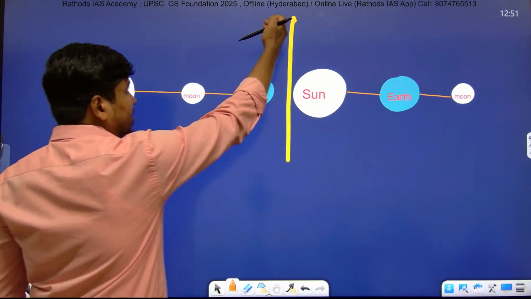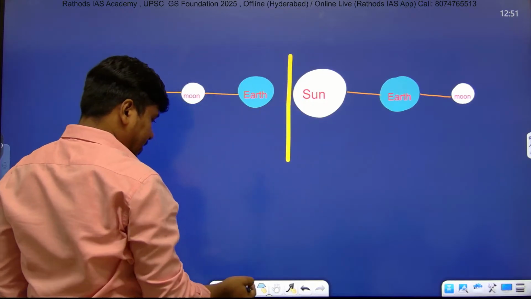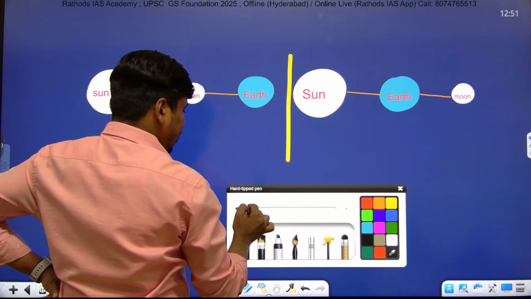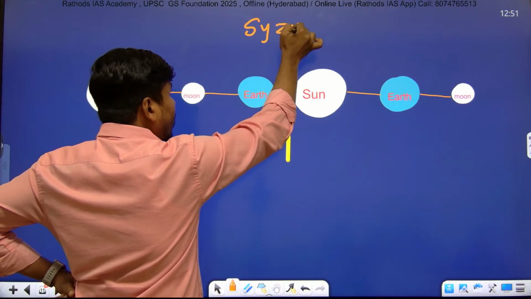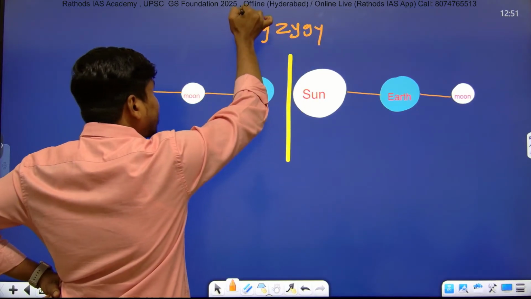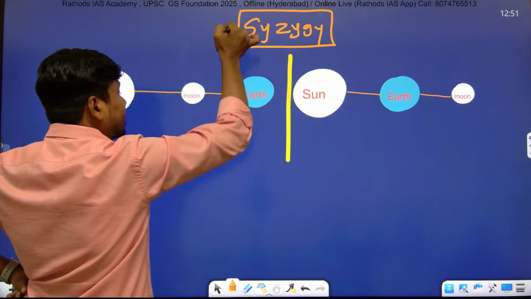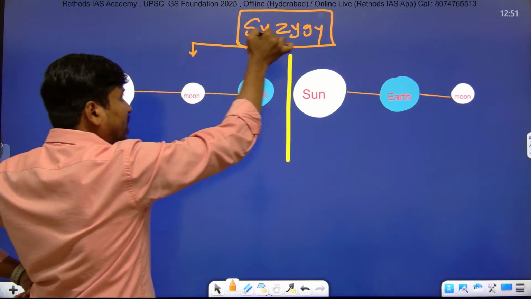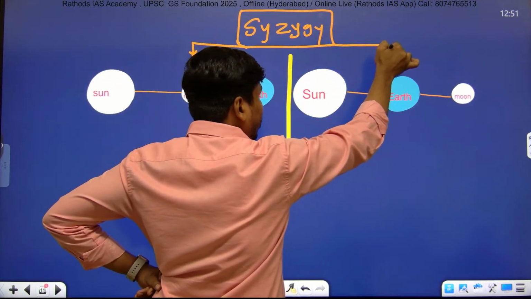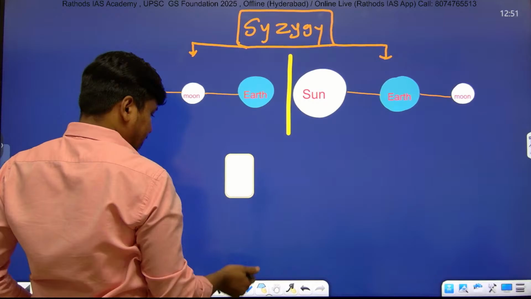When they come in a straight line, we call it syzygy. Just listen. Within syzygy, there are two types. Listen carefully.